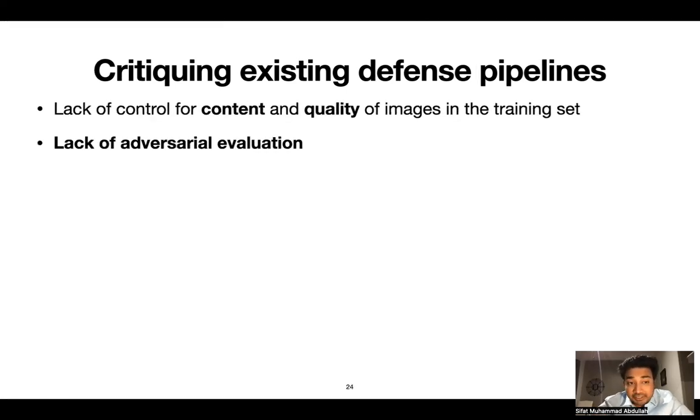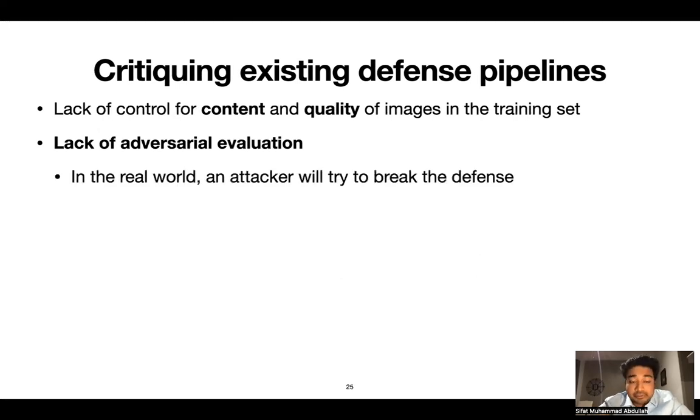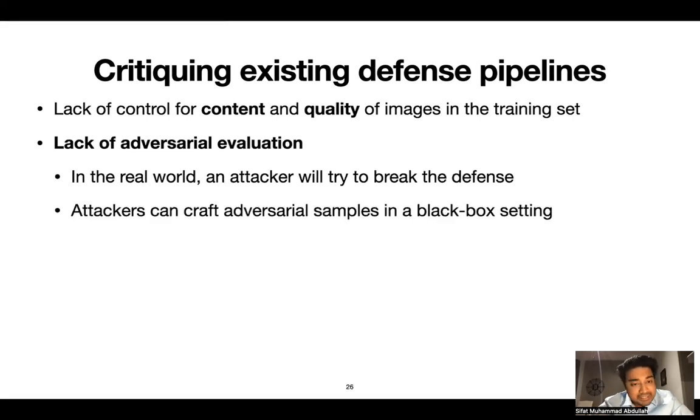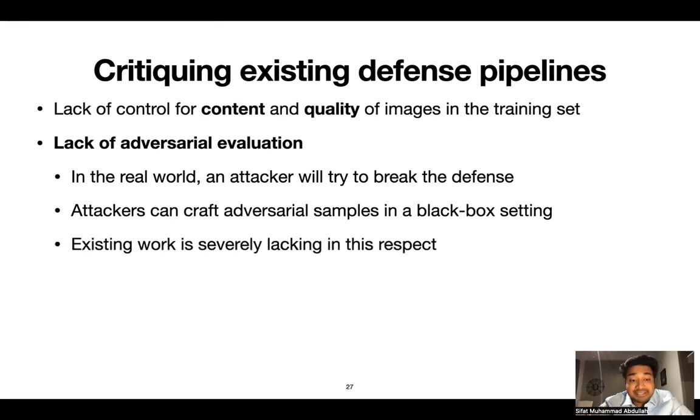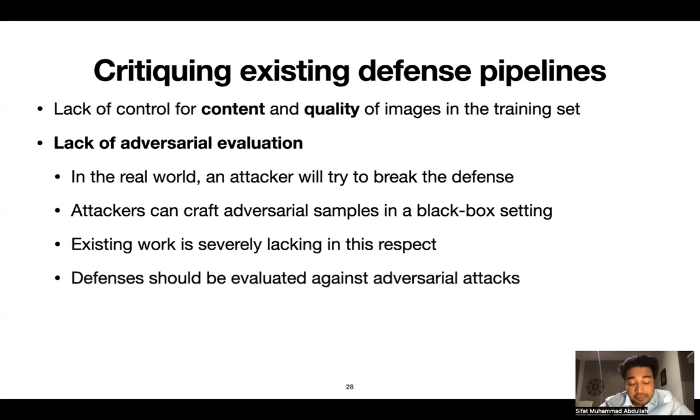Now let's look at the second critique which is lack of adversarial evaluation. If a defense has to be deployed in the real world, an attacker will try to break the defense. The attacker can craft adversarial samples in a black box setting because the attacker may not have access to the defense model. But existing work is severely lacking in this respect, which is why defenses going forward should be evaluated against adversarial attacks where an attacker is actively trying to break the defense.